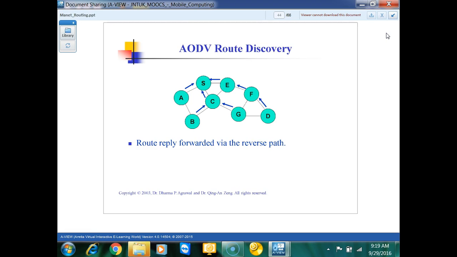Now again G, F will forward the route request to D. So D will reply back to F, then E, then S. And it will also reply back to G, then C, then S. So there is a possibility of multiple routes being formed. We will have routes from S, E, F to D, and from S, C, G to D. Depending upon the routing tables we have in F and C, we will choose one of the paths.